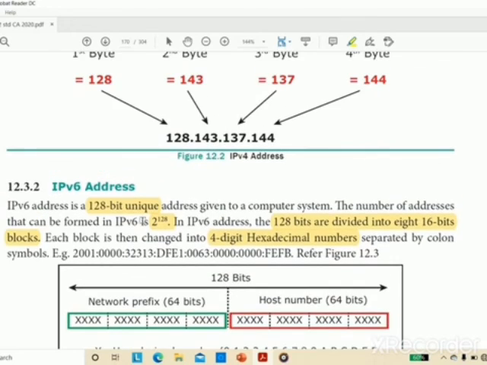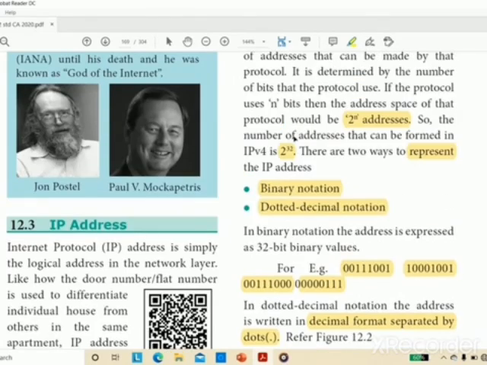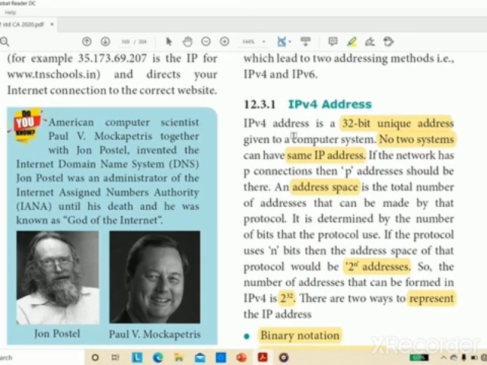So we have learned what is IPv6 and IPv4. That's all for this session, children. Thank you. Have a good day.